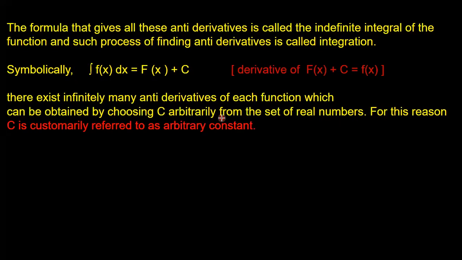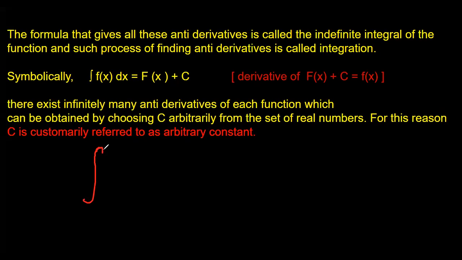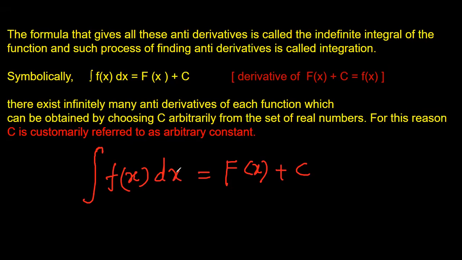Now we are introducing the symbol for antiderivative or primitive. The symbol that we use for antiderivative is this. It's like an elongated S, this is the symbol. And we are saying for any function f(x), integration of f(x) dx is some other function, which we write as capital F(x) plus c. Symbolically, antiderivative means this integration sign and dx, and that is equal to F(x) plus c.